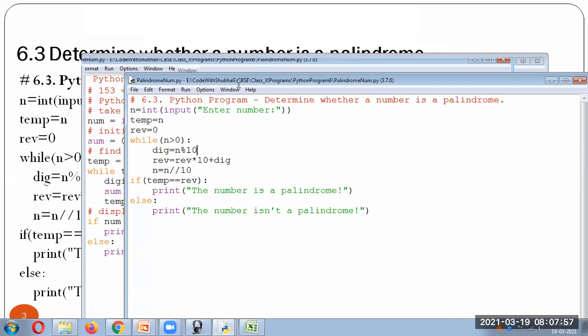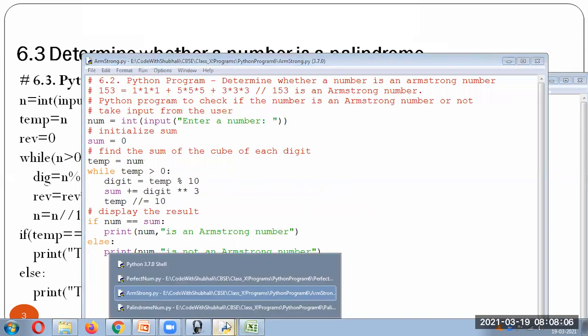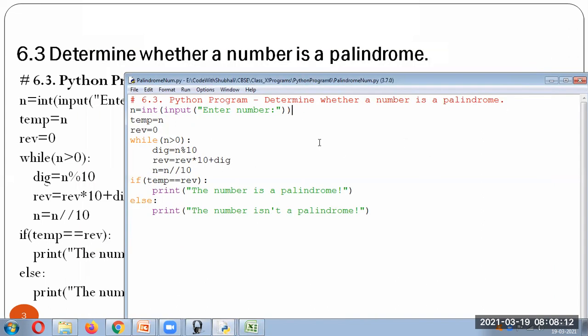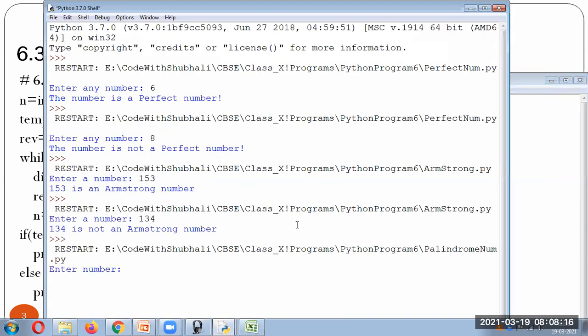Let's say we are entering a number over here. I'll just execute and show it to you first. If I'm entering 121, it will say it's a palindrome.